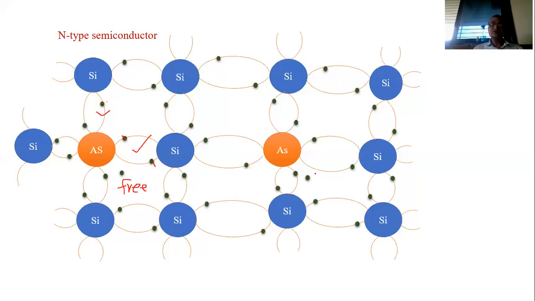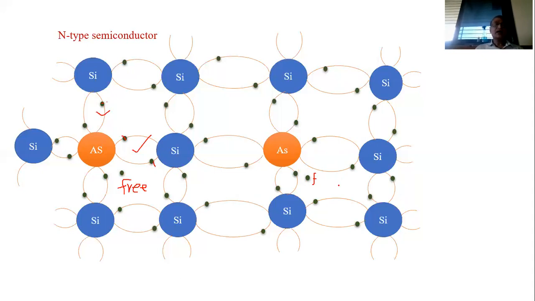Similarly, here this is also a free electron. That we can see here. 1 arsenic atom added provides 1 free electron.